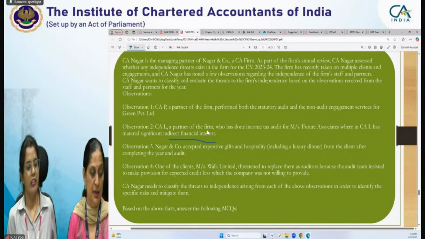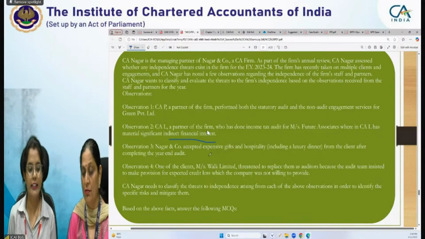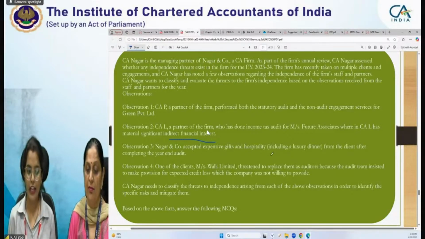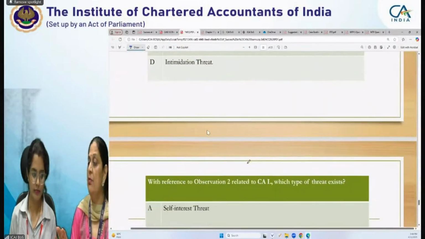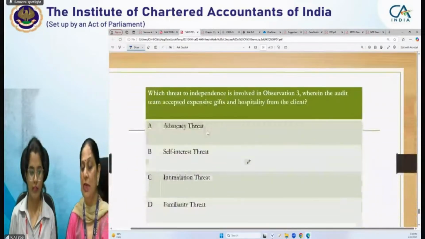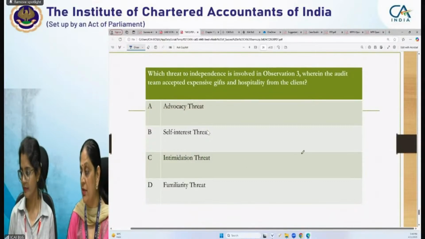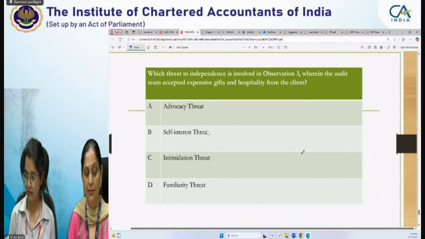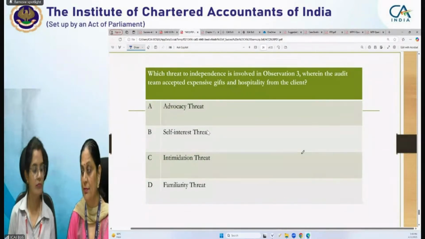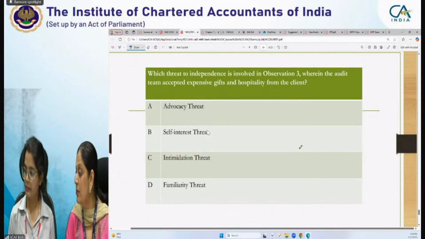The next observation is that Nagar and Company accepted expensive gifts and hospitality from the client after completing the year-end audit. So the audit is complete, but then they accepted expensive gifts. Now, which threat will be attracted? Familiarity threat. Right, Mridul.